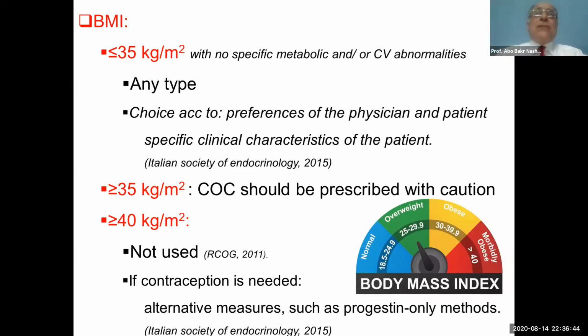One may ask, in this condition, if contraception is required, what is the method of contraception? The progestogen-only methods are recommended in this condition with morbid obesity, that's to say with a body mass index of more than 40 kilograms per meter square.